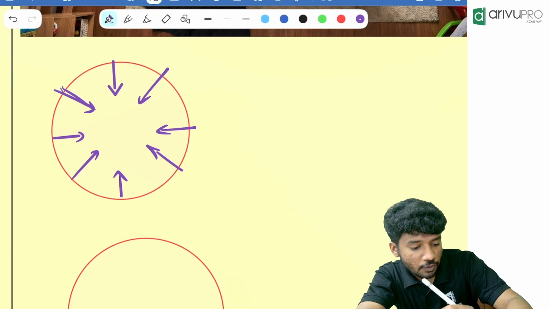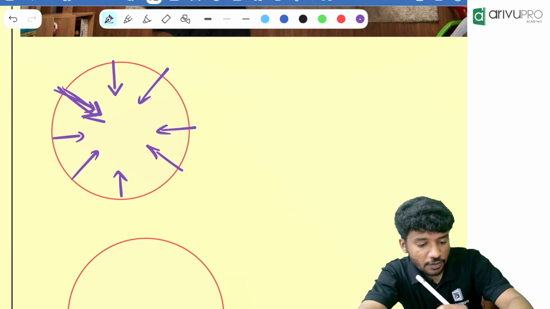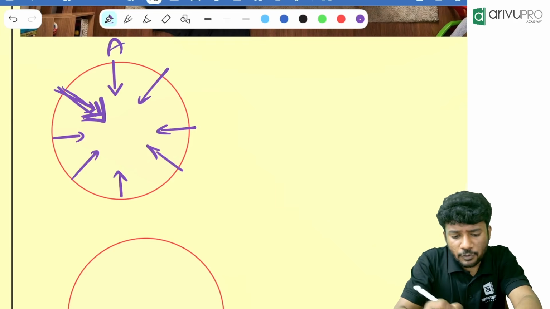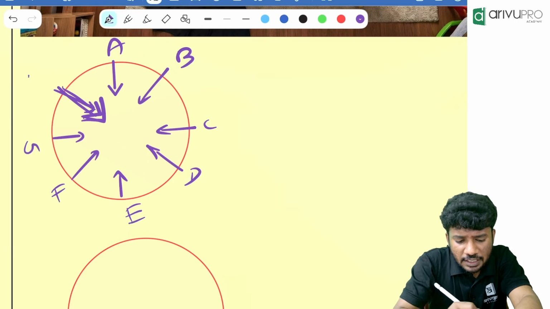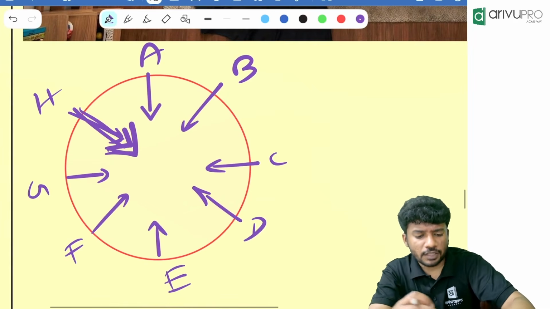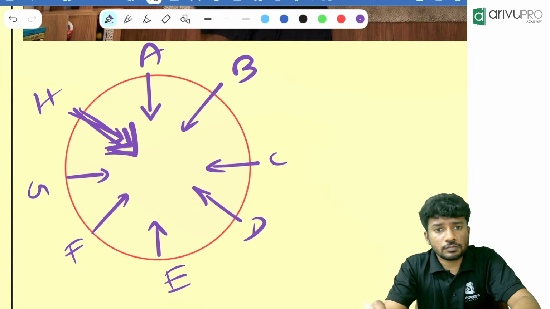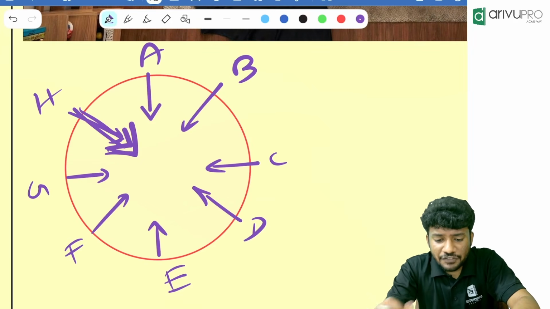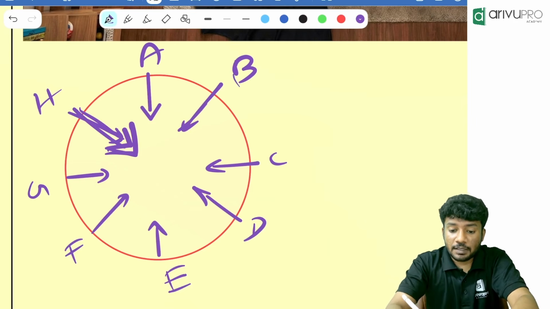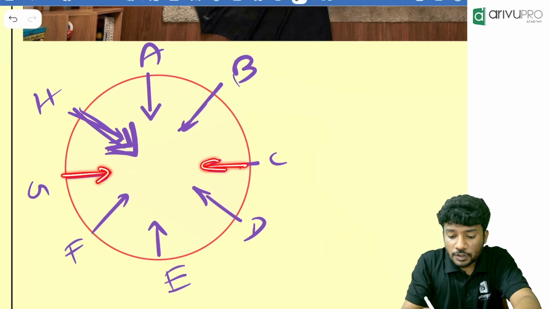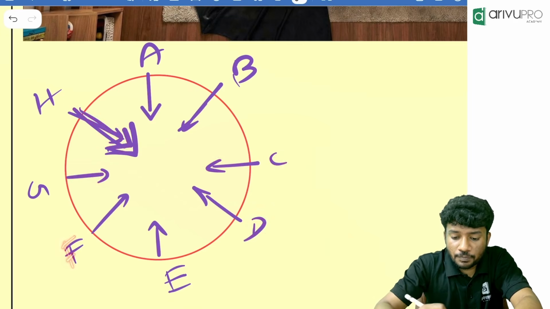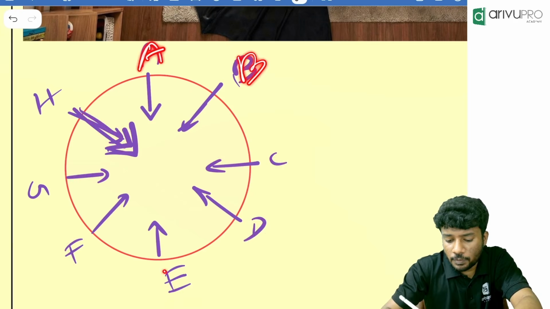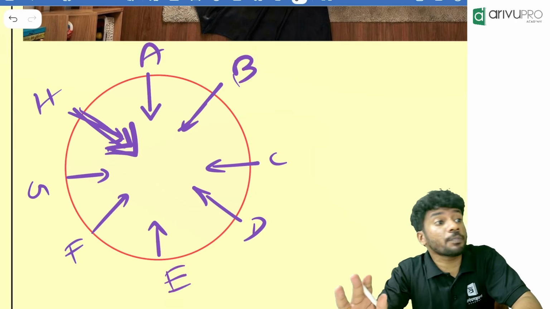Look here. Now, this person is looking opposite. For example, randomly I put some values: A, B, C, D, E, F, G, H. Now, A is opposite to whom? E. F is opposite to whom? B. G is opposite to whom? C. H is opposite to whom? D. F is opposite to whom? B. A is opposite to whom? E. Likewise, that is called the opposite direction.